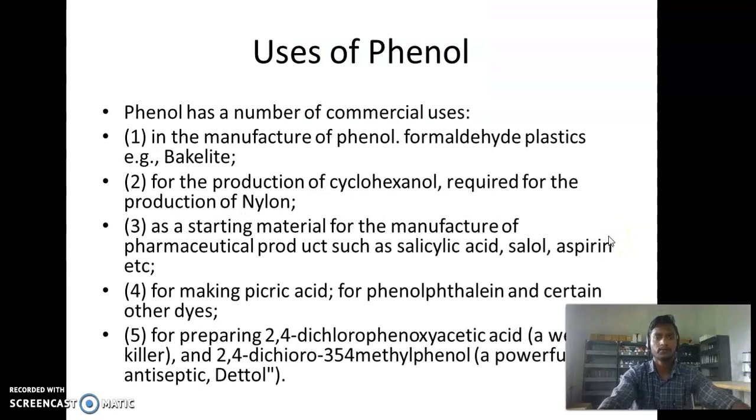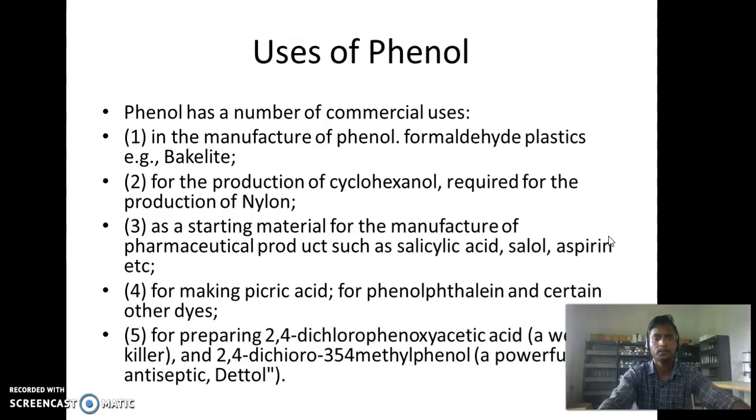Uses of phenol. Okay, last point. Phenol has a number of commercial uses. In this case, first one, in the manufacture of phenol-formaldehyde plastics and bakelite. Second one, for the production of cyclohexanol required for the production of nylon. Third, as a starting material for the manufacture of pharmaceutical products such as salicylic acid, salol, aspirin, etc. Fourth one, for making picric acid, phenolphthalein and certain other dyes.